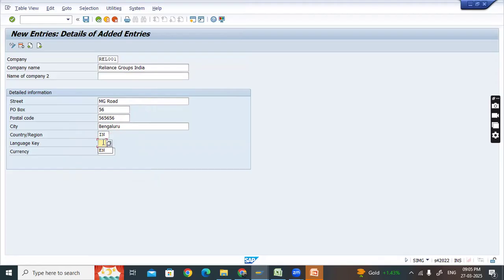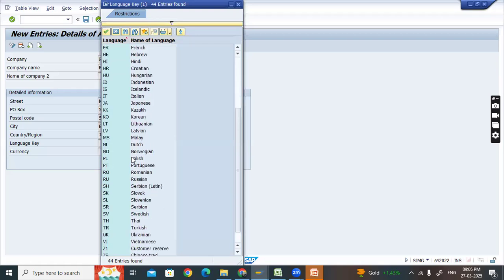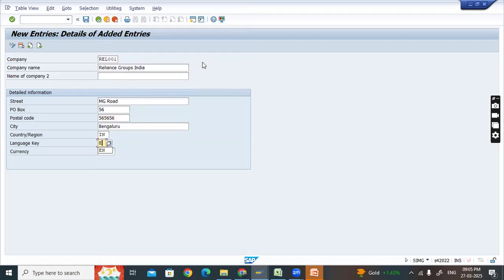Then comes the language key, which is also another search option. Here you can search, or type directly EN, and assign the currency code here. Again you can go with search or type directly INR.